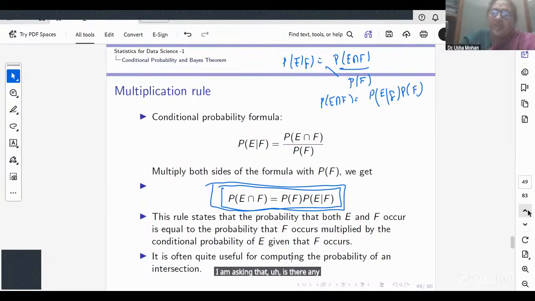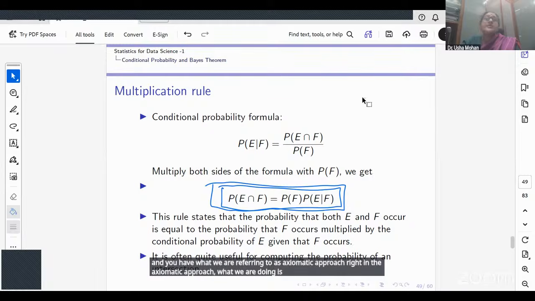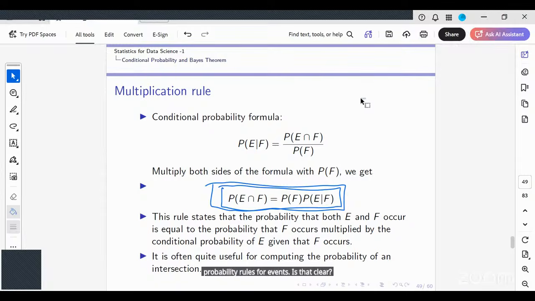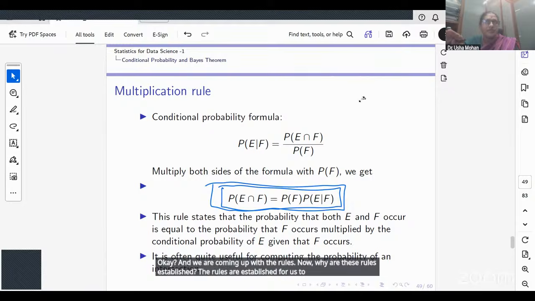Yeah, see, you have the frequentist approach, you have the classical approach, and you have what we are referring to as the axiomatic approach, right? In the axiomatic approach, we are coming up with the 3 axioms of probability, and from the 3 axioms of probability, we are getting hold of the probability rules for events. Is that clear? Okay. And we are coming up with the rules. Now, why are these rules established? The rules are established for us to come up with the probability of events.